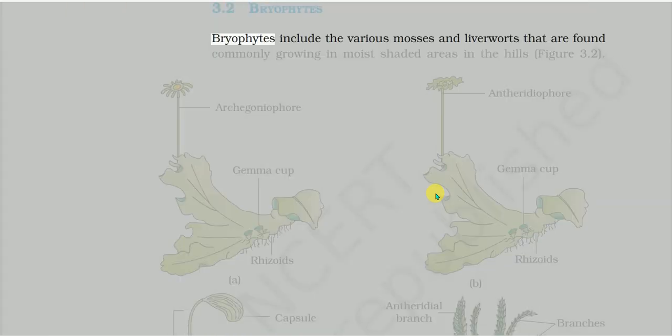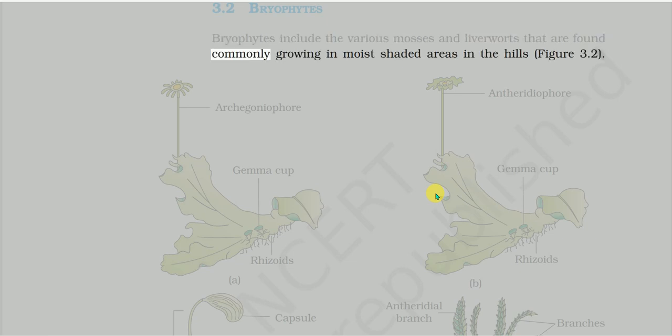3.2 Bryophytes. Bryophytes include the various mosses and liverworts that are found commonly growing in moist shaded areas in the hills, figure 3.2.